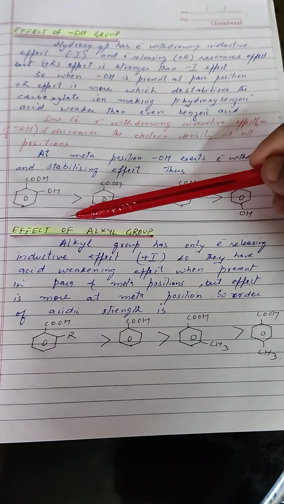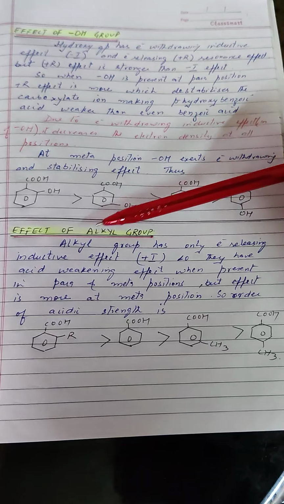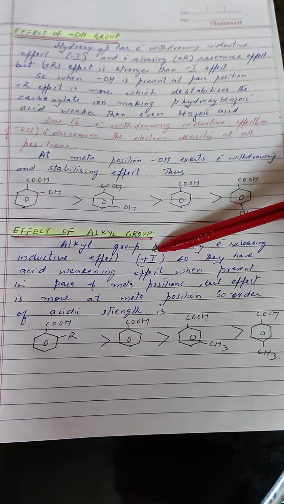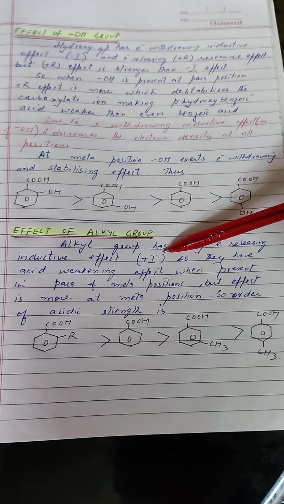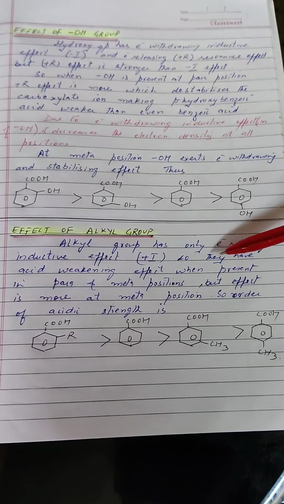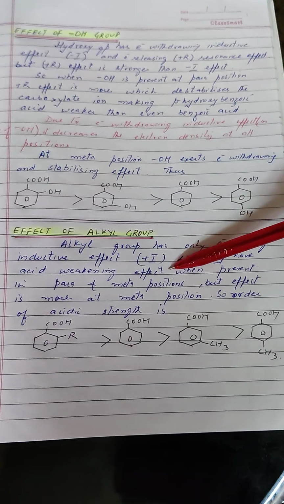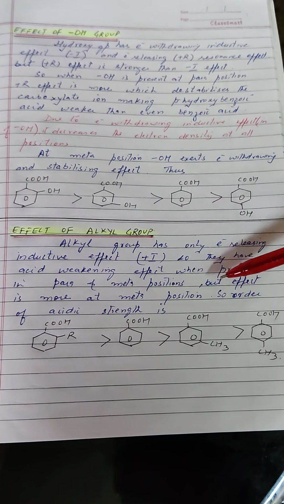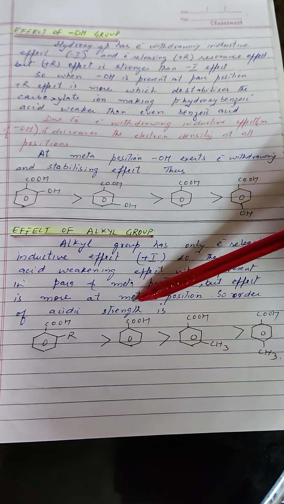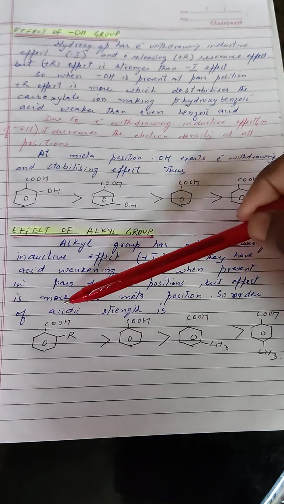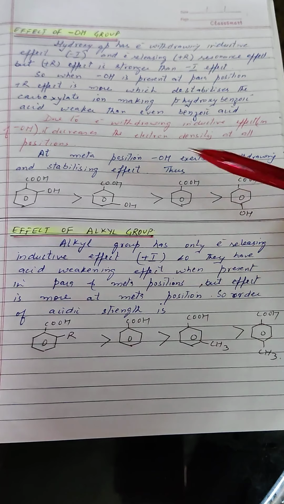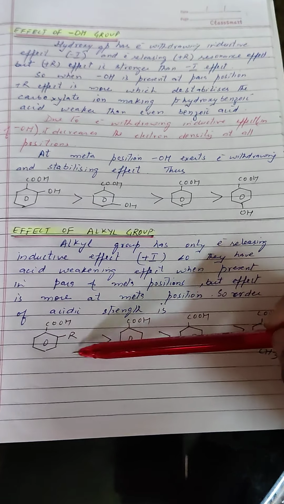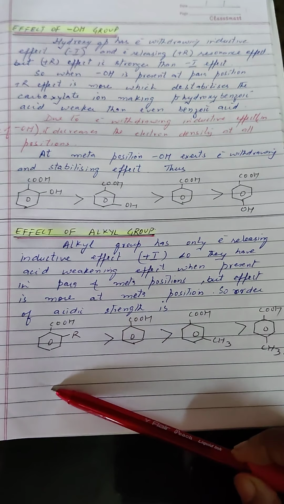And last example, we will take up the effect of alkyl group. Alkyl group has only electron releasing inductive effect. It has only plus I effect, no resonance effect. So they have acid weakening effect when they are present at para and meta positions. But the order of acidic strength will be R at ortho, that is ortho alkyl benzoic acid will have maximum acidity due to ortho effect.